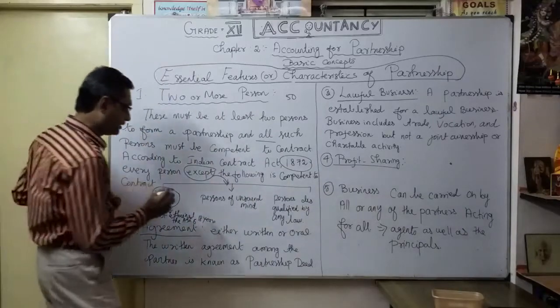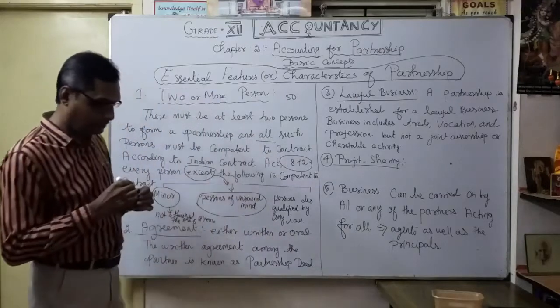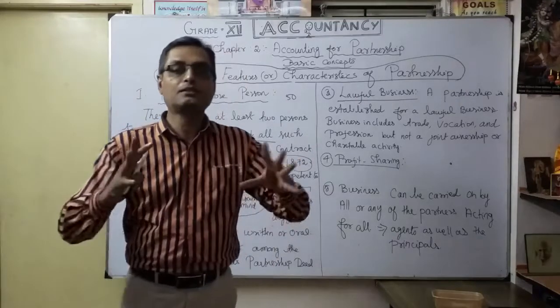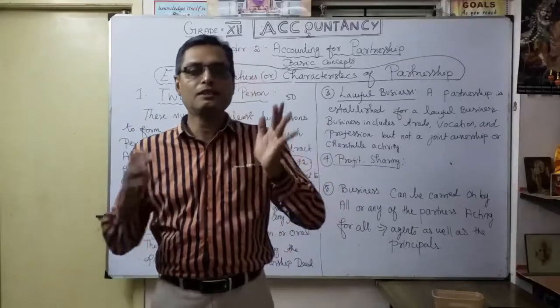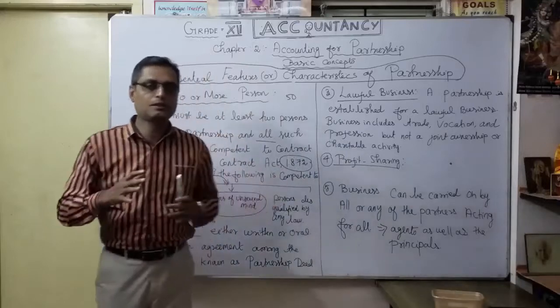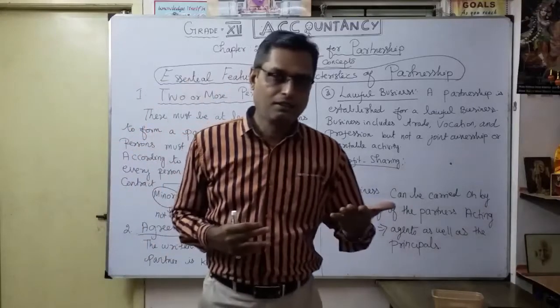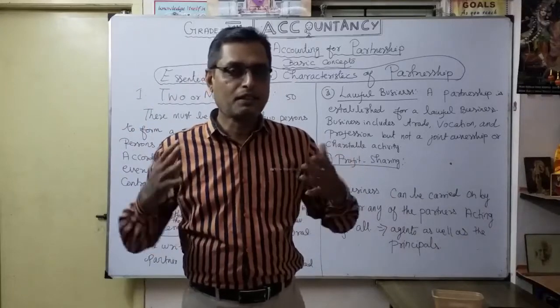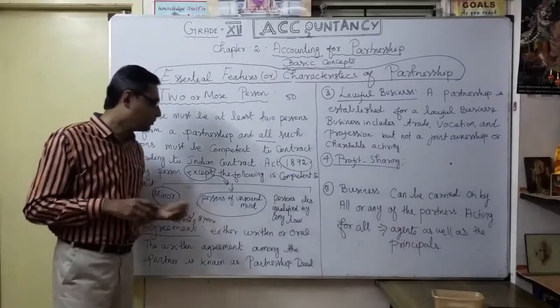Second, persons of unsound mind. What is the meaning of unsound mind? Very simple. Sound mind means you are always conscious. As a human being, you can act according to your mind, isn't it? Some persons can't control their mind; it is beyond their control. That's what persons of unsound mind means.